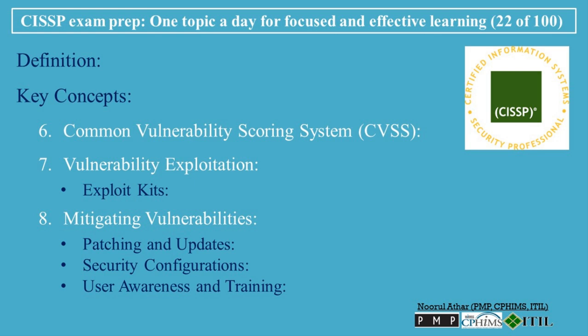User awareness and training, educating users on security best practices, such as recognizing phishing attempts, using strong passwords, and following security policies. Access control, implementing strict access control policies to limit user permissions and prevent unauthorized access to sensitive resources. Encryption, using encryption to protect sensitive data at rest and in transit, reducing the impact of confidentiality vulnerabilities.